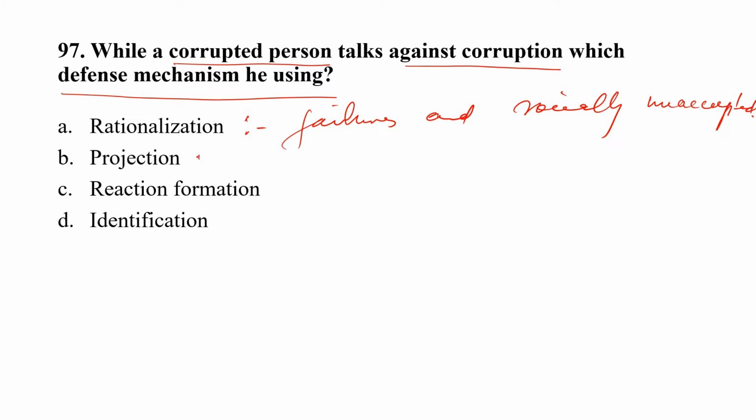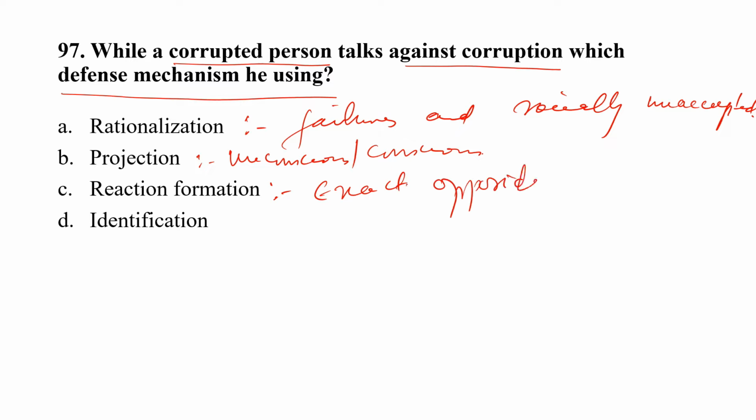Projection is consciously or unconsciously blaming someone else for one's difficulties. And reaction formation is replacing unaccepted feelings with the exact opposite. So the correct option here is option C, reaction formation.